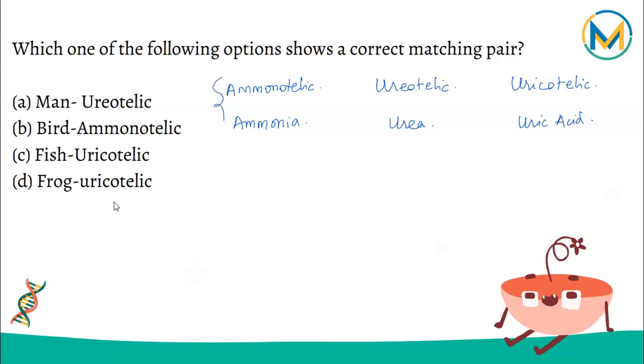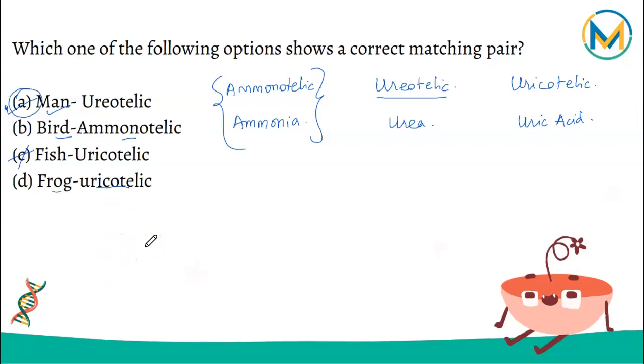So ammonotelic animals are basically the aquatic animals, so this is not correct here. Fish cannot be uricotelic. Fish follow the ammonotelic mode of excretion. Ureotelic is man. We have the mode of excretion which is ureotelic, so this is our correct option. Bird should be uricotelic and frog should also be ureotelic, so they are not the correct pair. The right answer is option A.